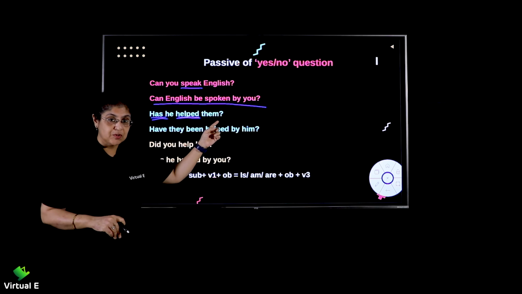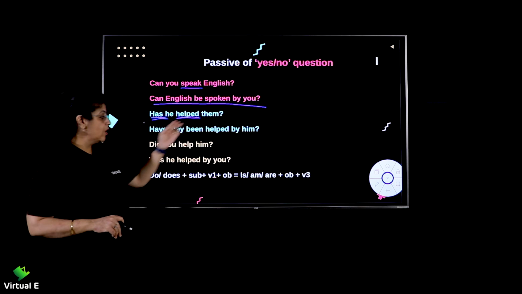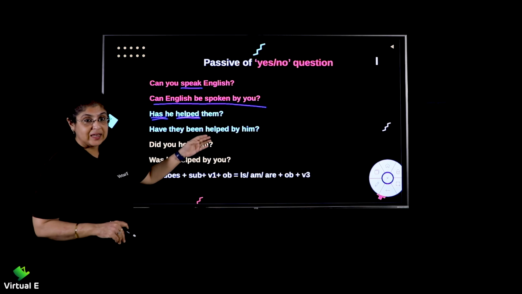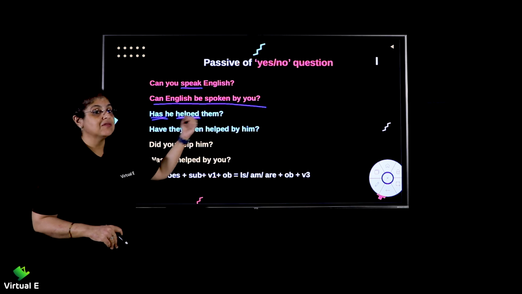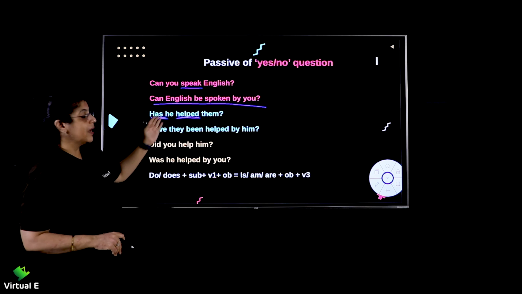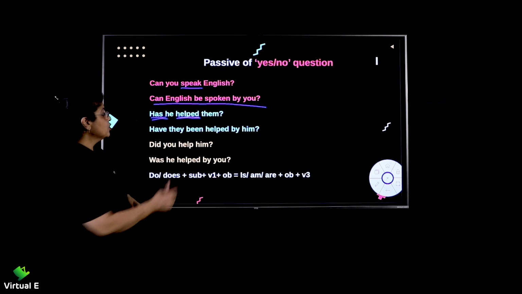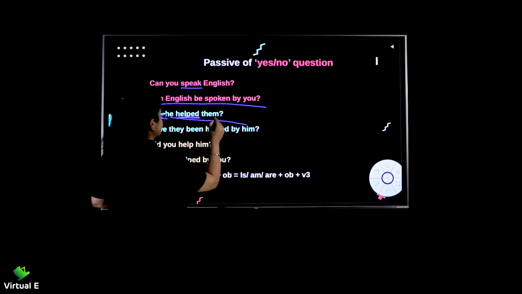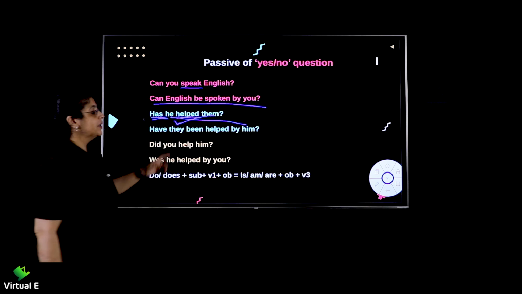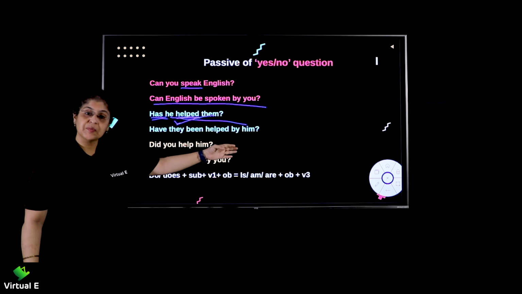Here it is the object pronoun them. I cannot bring have them been helped. I obviously will say have they been helped by him. He will go cross. It will become him. So do you see the changes? Right? Have they been helped by him? Did you get it? Yes?